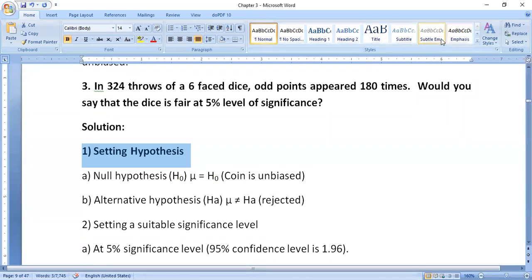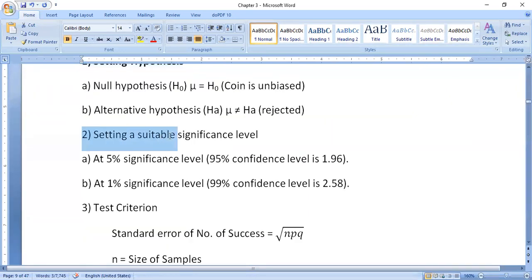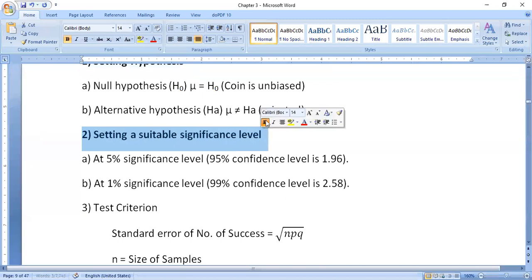Then set a suitable significance level. At 5% significance level, the 95% confidence level value is 1.96. At 1% significance level, the 99% confidence level value is 2.58.